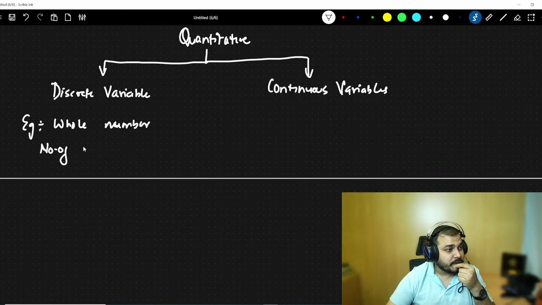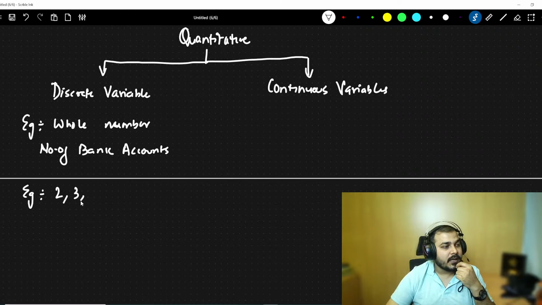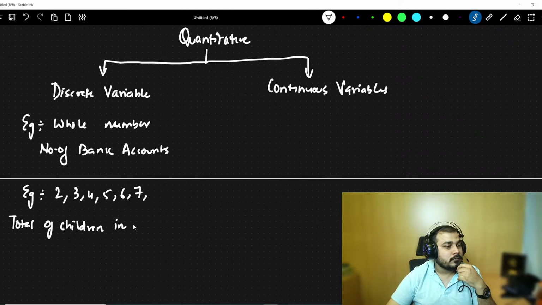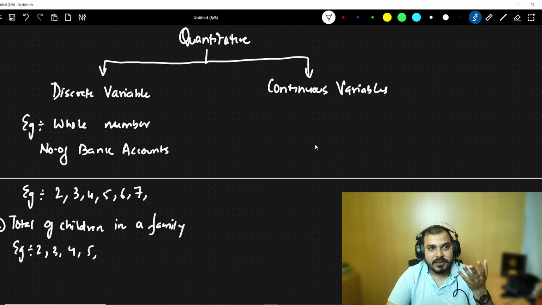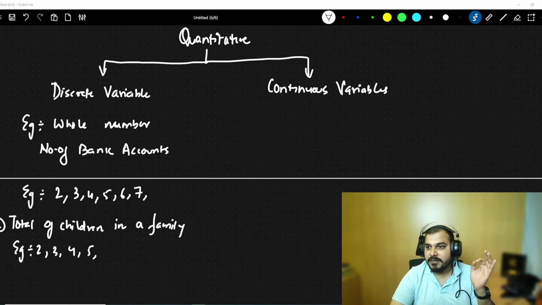Number of bank accounts of a person. In this particular case, you'll say that I have 2 bank accounts, 3, 4, 5, 6, 7 bank accounts. You can't say that you have 2.5 bank accounts. Another example, number of children in a family. Here you will say there are two children, three, four, five children. But you cannot say it is 2.5 children or 3.5 children, right? I hope you are understanding this example.